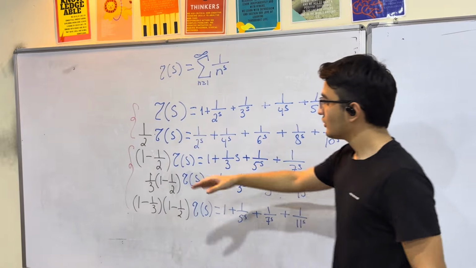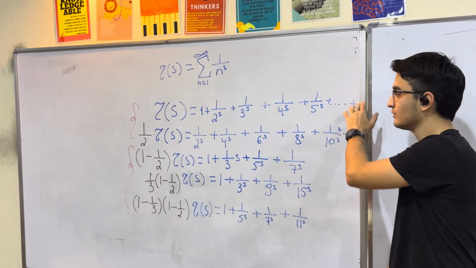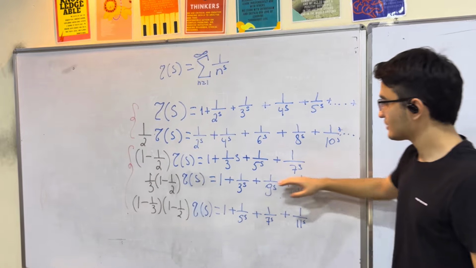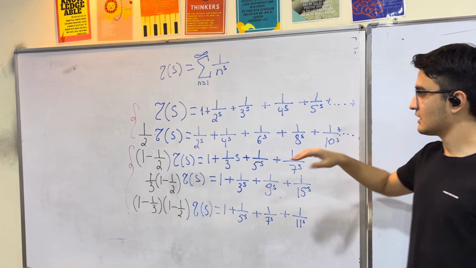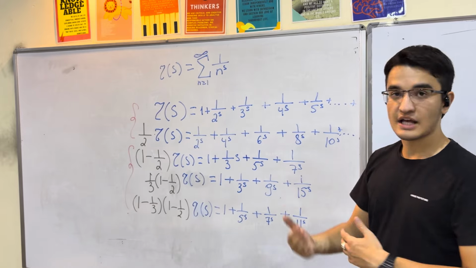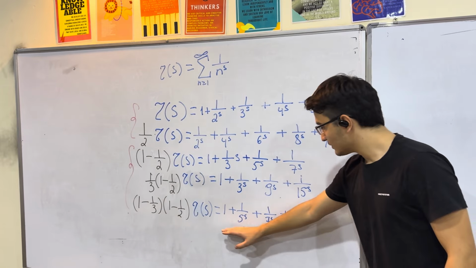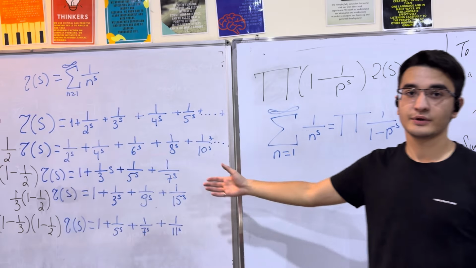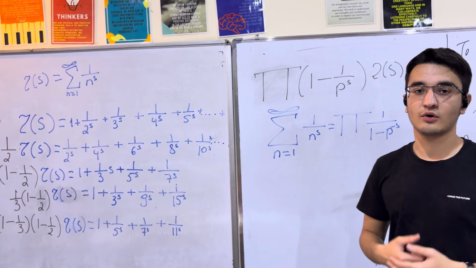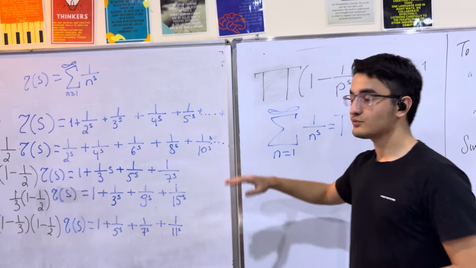Then we do 1 minus 1 over 2, which means we subtract the second formula from the first. Then we get a series with the even numbers removed, because we got rid of all the multiples of 2. The same steps go with 1 over 3, then 1 minus 1 over 3, and again we are left without those multiples. So all the numbers remaining in the series are related to primes, and we constantly get rid of each prime number as we go further.